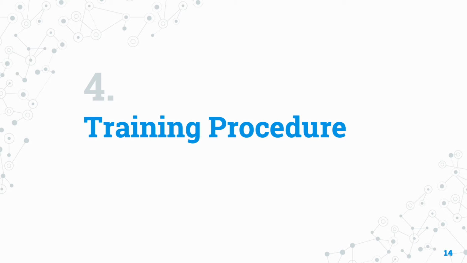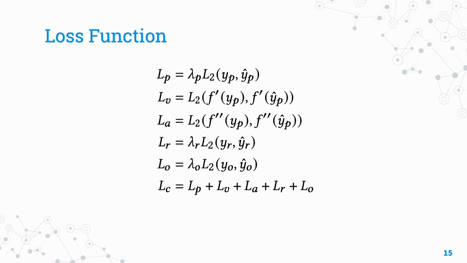When training our models, they were trained using the same procedure. We include a geometric loss to our learning process. We consider y to be our target and y hat to be our prediction, f prime to be the first or second derivative, denoted by the number of dashes. We convert our predicted rotations to positions and compute multiple loss terms. LP is the position loss. LV is the velocity loss, calculated using the first derivative of the positions. LA is the acceleration loss, calculated using the second derivative of the positions. LR is the rotation loss of the 6D rotations. And LO is the loss between body world offsets. Each term is weighted where appropriate, and then we combine these all to form our final loss, LC.